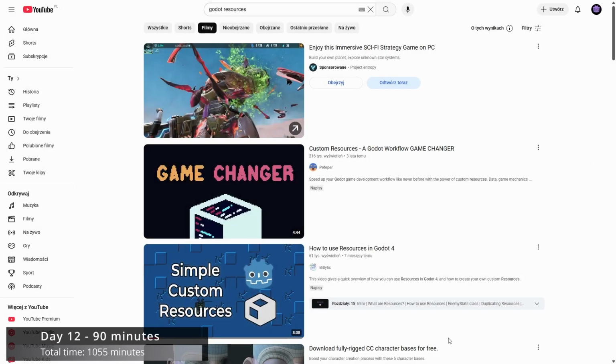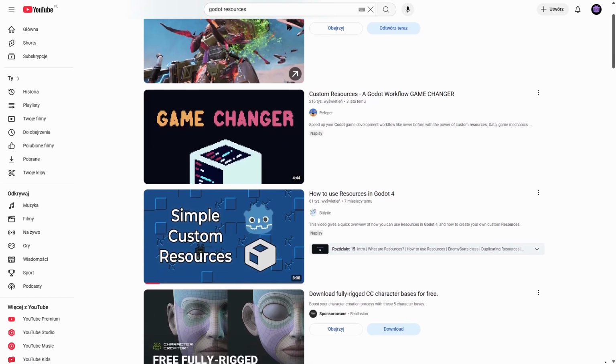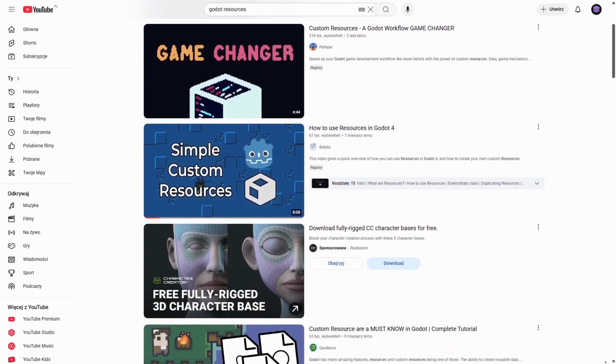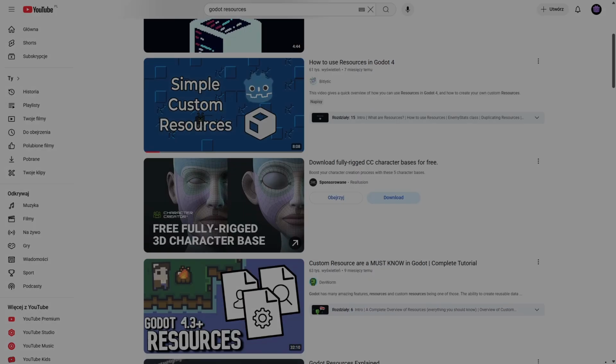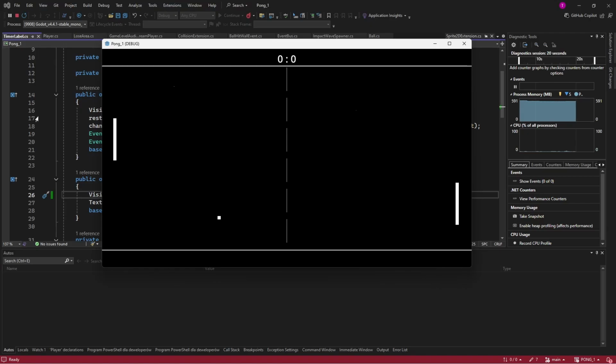Next day I wanted to add some modularity to player movement, because I wanted to reuse code for the opponent. Tried to use resources for that and failed. Because I started to feel pressure to just finish this Pong, I abandoned the idea of using resources for more modularity of player movement and just created a separate scene for opponent. Added simple AI, which every half second checks ball position and then moves in that direction. Little cleanup of code as well.